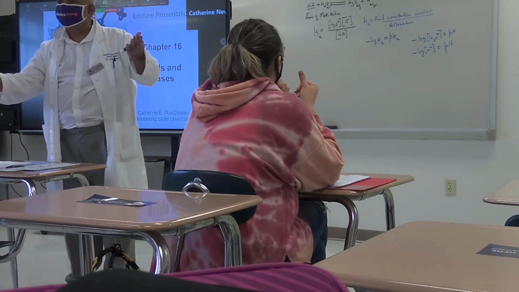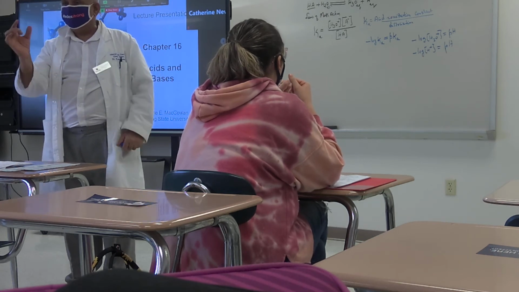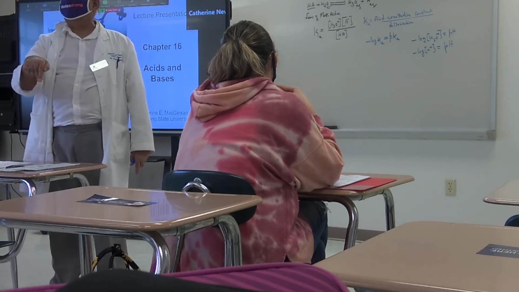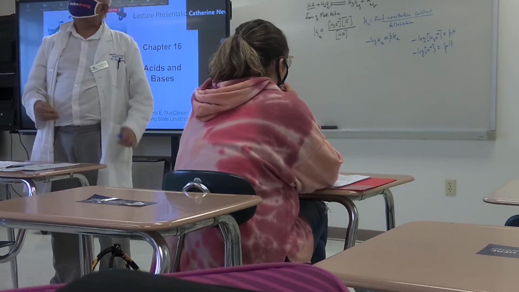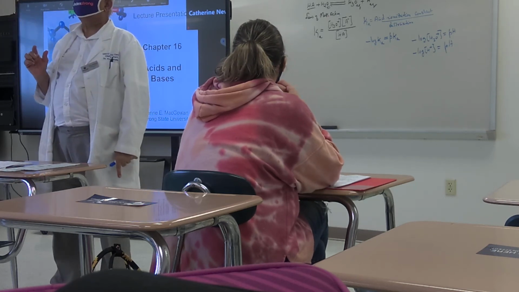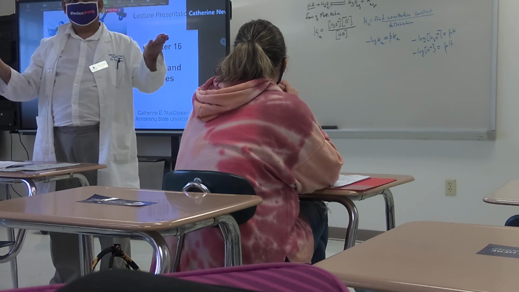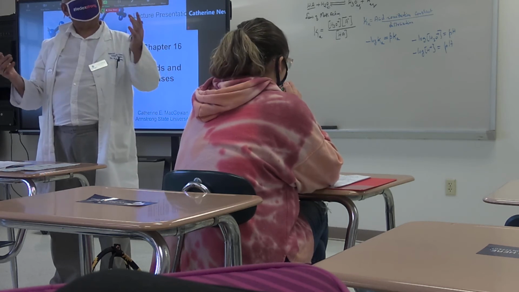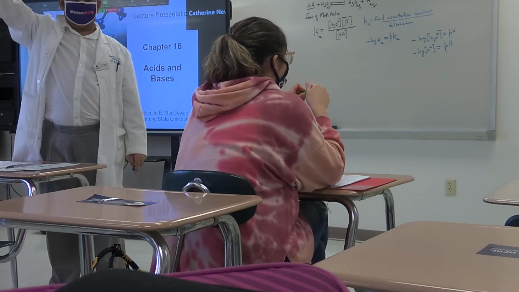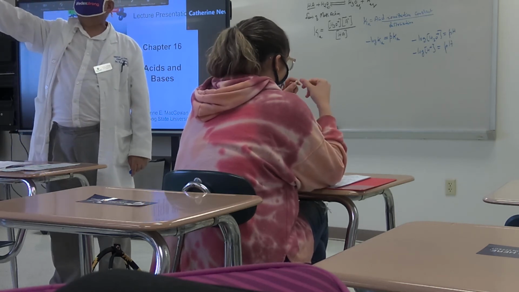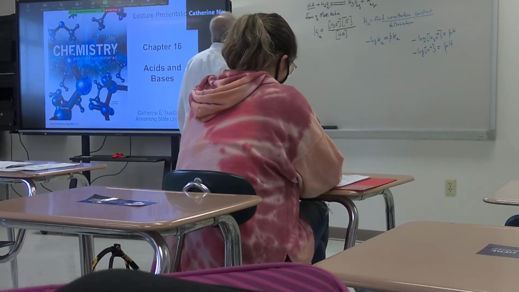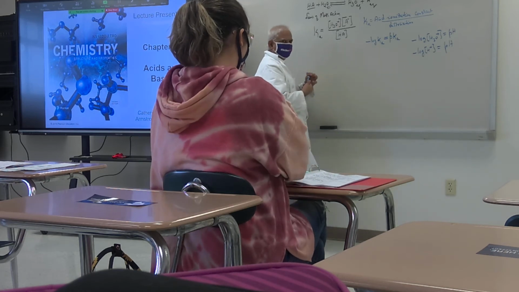They are opposite, mathematically. So the higher the Ka value, the smaller the pKa value: strong acids. The smaller the Ka value, the larger the pKa value, the opposite of that.